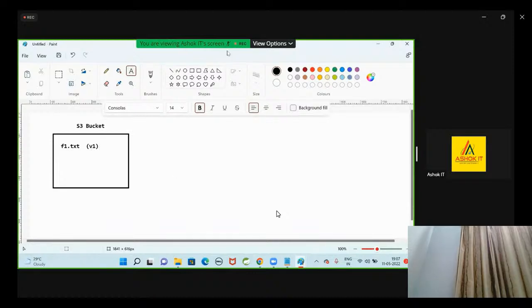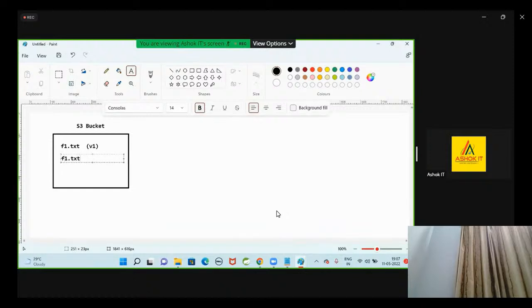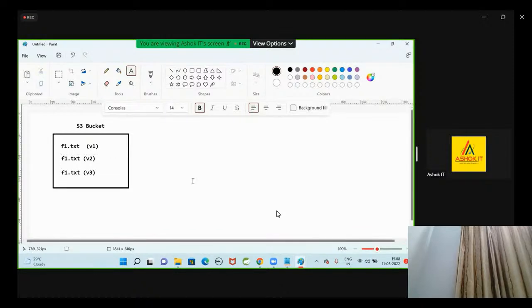After a few days, I modify some content in that file and want to store it. The same file I can store, and it will become version 2. After one more week, I modify some other changes in the file, and I make it version 3. So version 1, version 2, version 3. You can use versioning in S3 buckets for files.